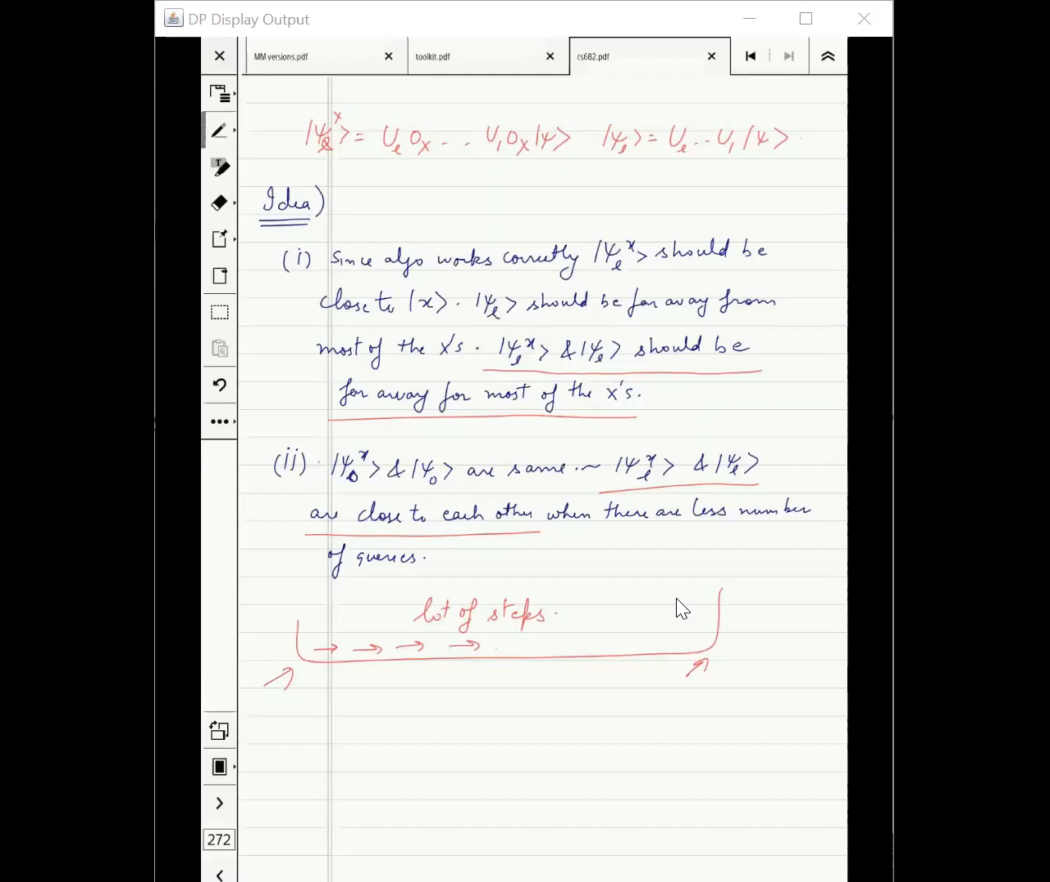When I say that we have to travel a long distance, that should say that these states psi Lx, this is the state after L queries on x, and psi 0, this is the state if I had not applied any oracle, should be far away for most of the x's. On the other hand, if we have taken a small number of queries, then every step covers only a small distance. That's saying psi Lx and psi L are close to each other when there are fewer queries.